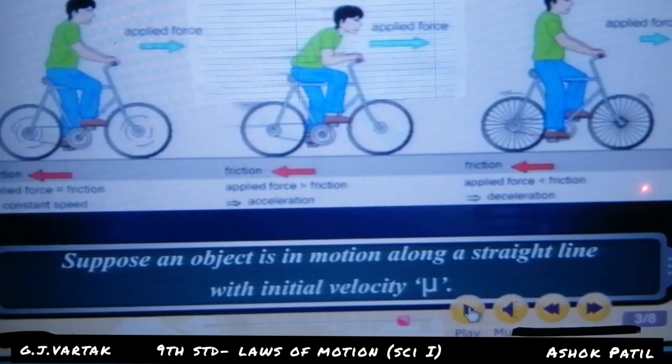Applied force is less than friction. Look at the picture. When the applied force is greater than friction, the speed is greater. When the applied force is less than friction, the speed of the cycle is less.